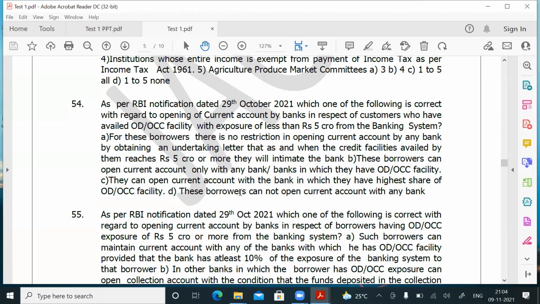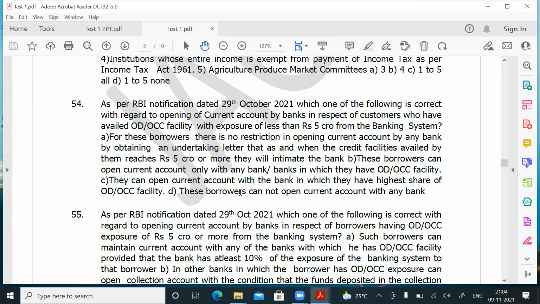As per RBI notification dated 29th October 2021, which one of the following is correct? This is a positive question. Which one of the following is correct? With regard to opening of a current account by banks in respect of customers who have availed OD OCC facility with exposure of less than 5 crores from the banking system. Suppose a person has availed an OD OCC with a bank or with many banks in the country, and if the exposure under OD OCC is less than 5 crores, whether he can open a current account. And if he opens, with which bank he can open? That is the question now.